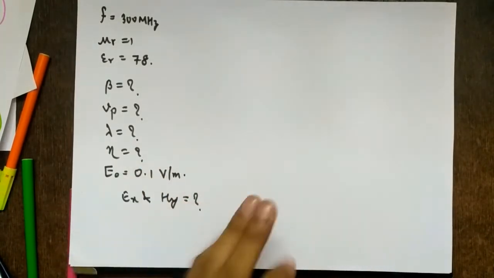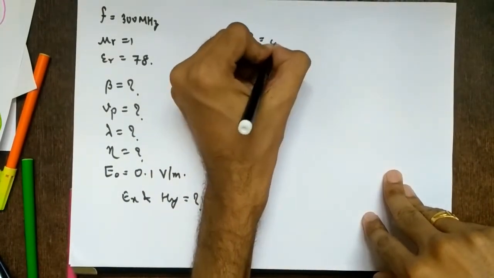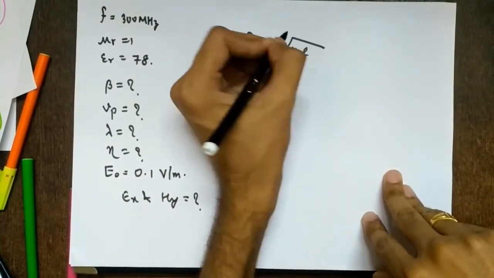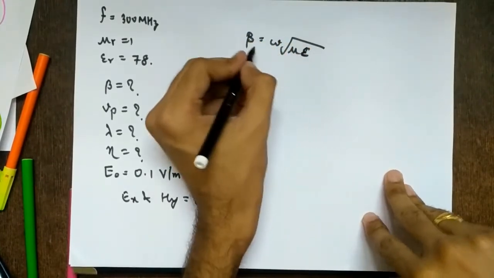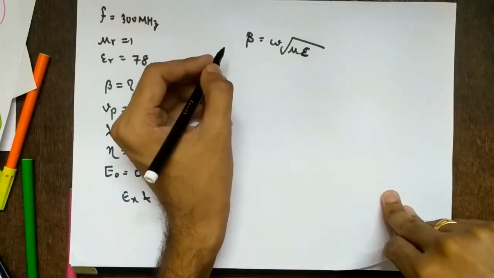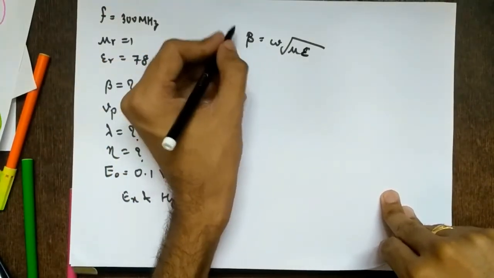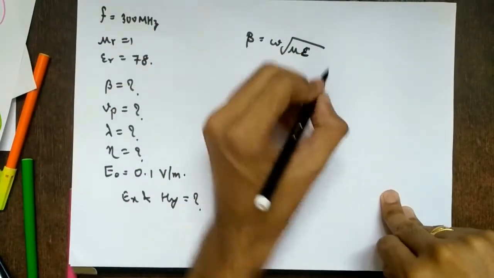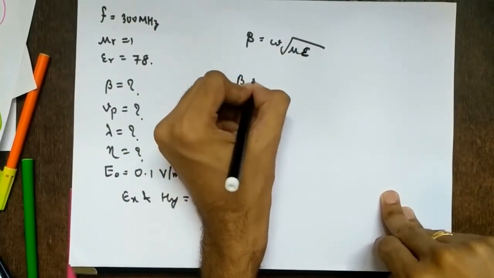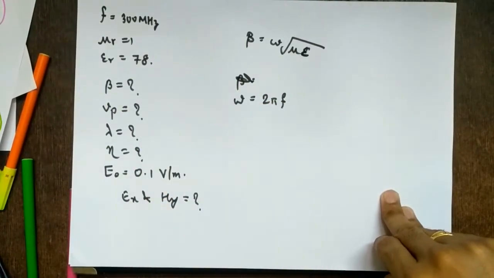Right? So fresh water is what? A dielectric, right? So since it is a dielectric, I know beta is omega root mu epsilon, right? So this is for dielectric. Sigma is not given, so I don't have to use those complicated alpha beta formulas or the complicated gamma formulas. So beta is omega root mu epsilon, and we'll require omega. Omega is 2 pi f, right?